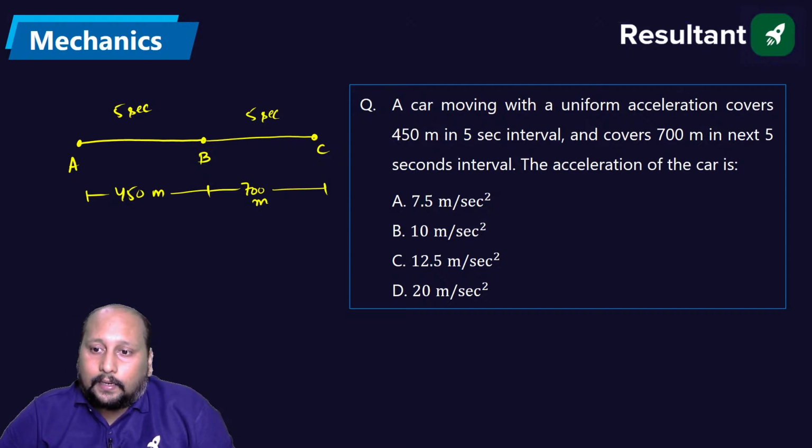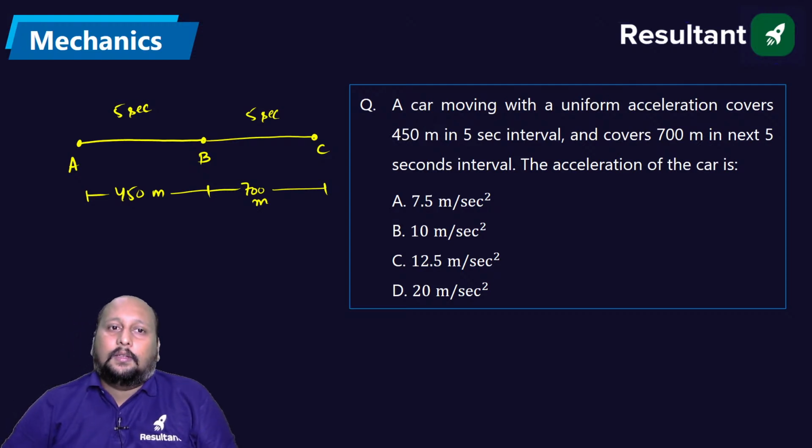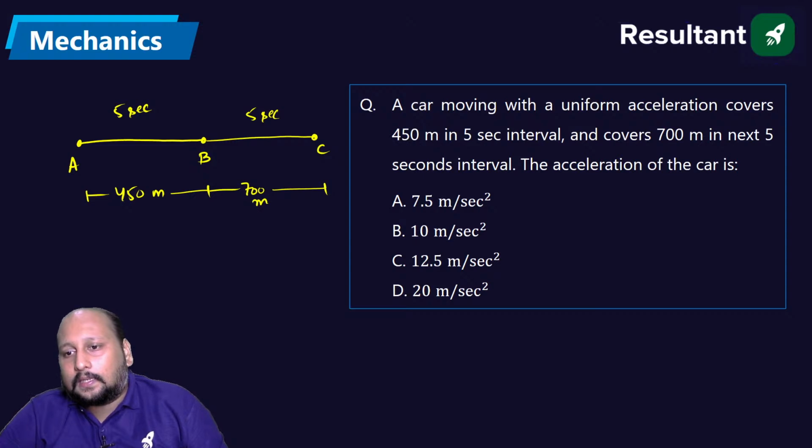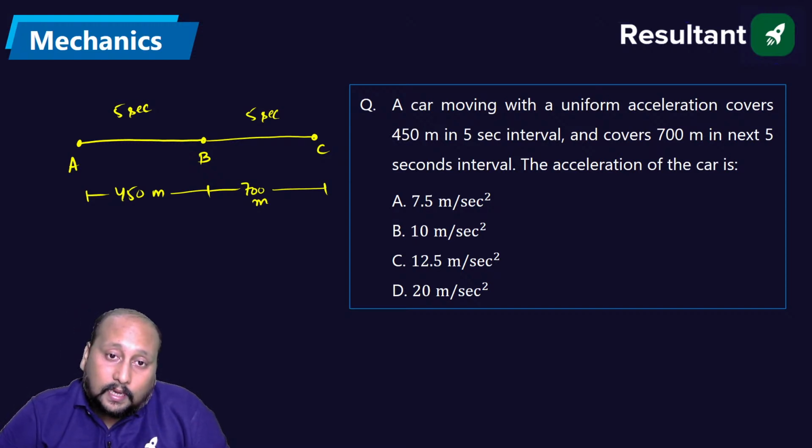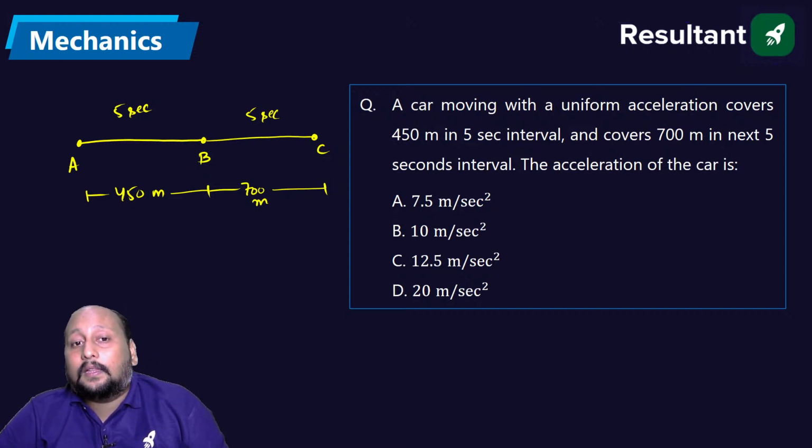The body is accelerating. It's B. Okay. Yes. What about the other students? What is the answer we are having? Yes, Siddiqui, Prateek, Sai. Quickly, quickly. We are covering 450 meter in the first 5 seconds, and the next 5 seconds we are having distance being covered 700 meter.